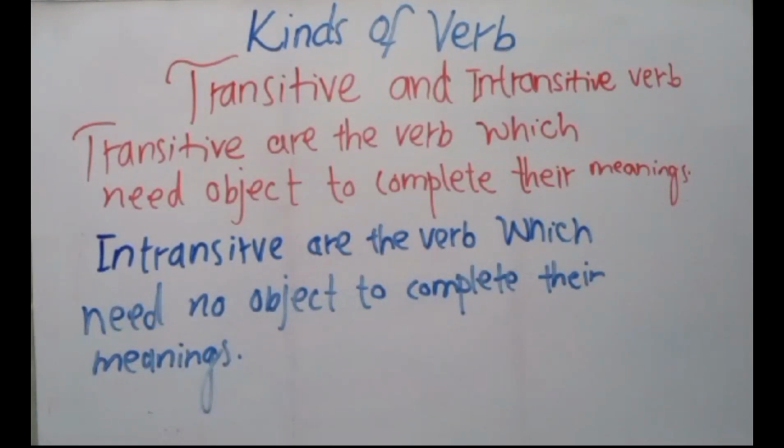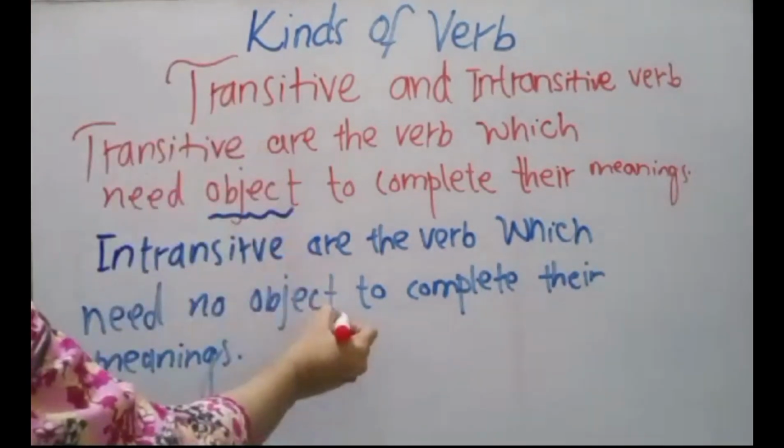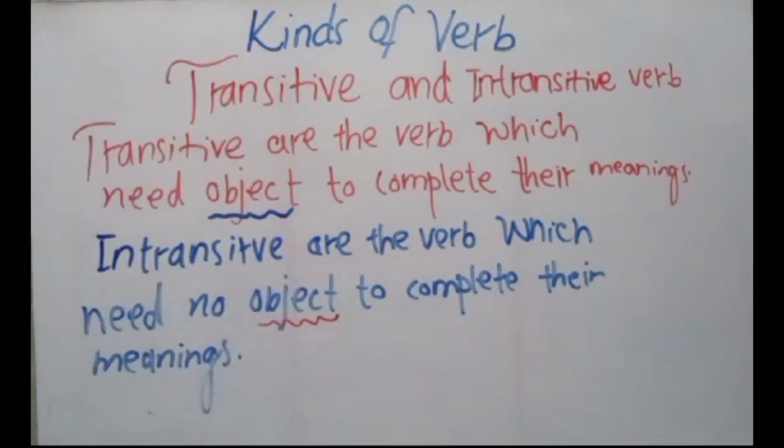So what is the object? In both statements we emphasized one word, which is called object. A sentence has subject, verb, object. You are familiar with this word object.